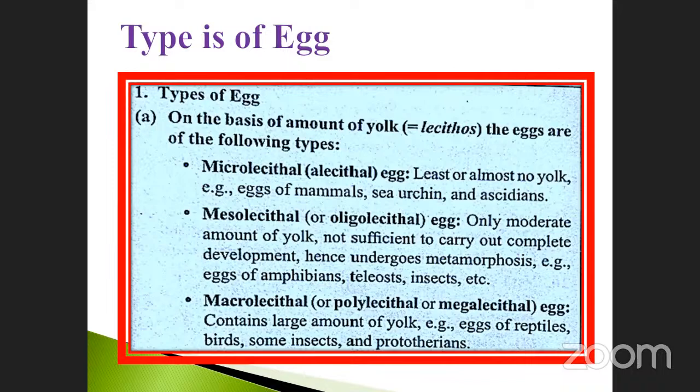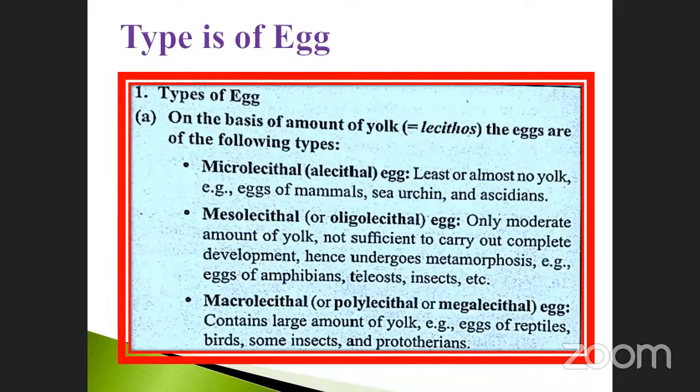Note it down here, you have to take notes. Microlecithal, otherwise called alecithal. What are the examples? How will the yolk be present? Mesolecithal, what is the other name? Oligolecithal. What is the yolk nature? What are the examples? And macrolecithal, otherwise called polylecithal or megalecithal.